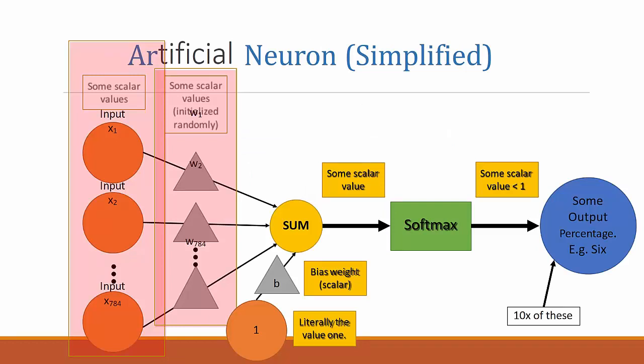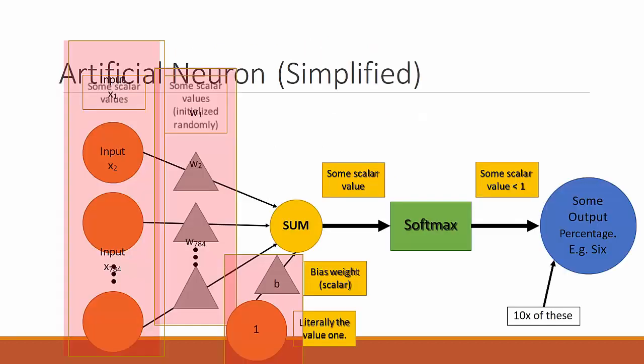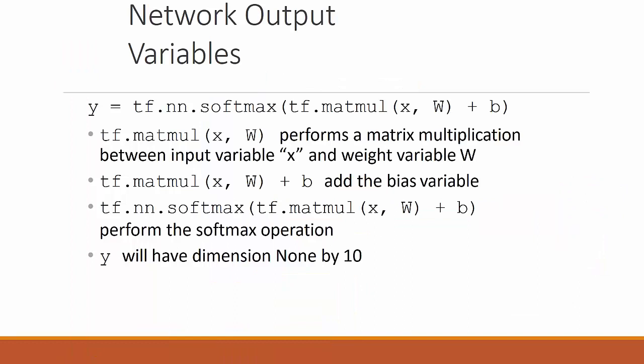Now what is a bias? Bias is a constant which we add to the neural network. It is shown in the figure, and it is a constant value which will be updated by the backpropagation. b is equal to tf.Variable. This will have the dimension 10 because there are 10 outputs. So we will add b to each vector of the output. All elements of b are set to 0. So this is the final neural network which we are having.